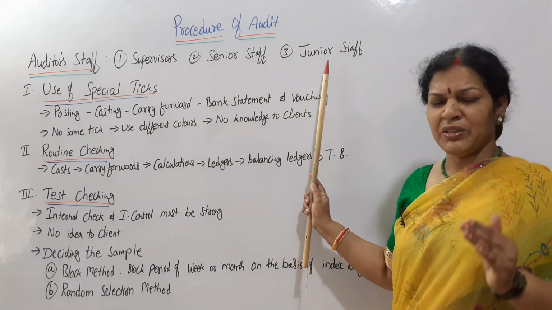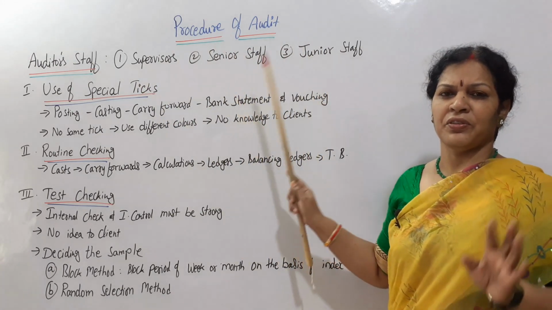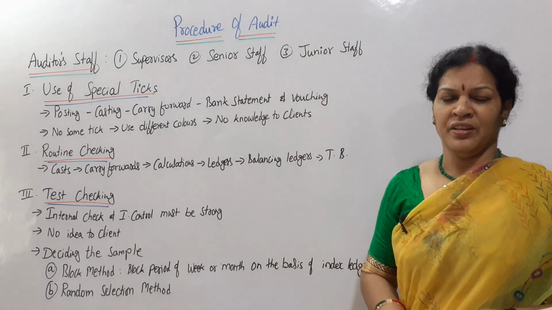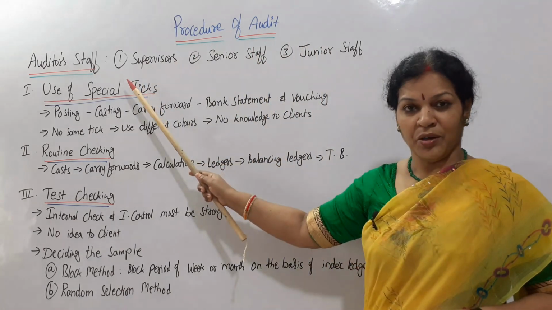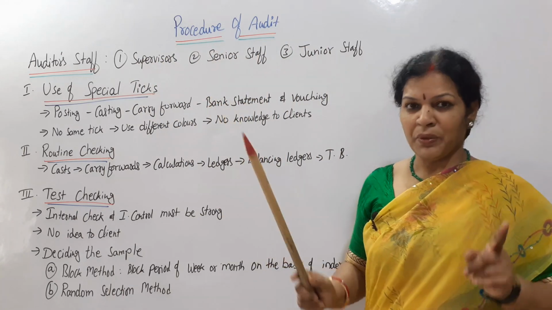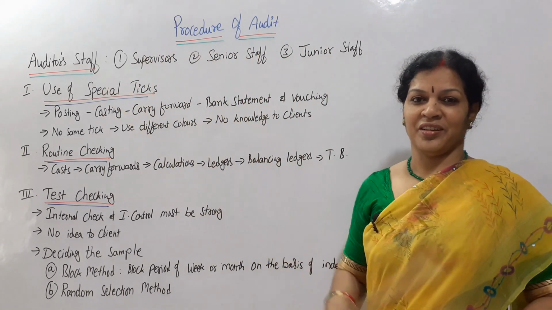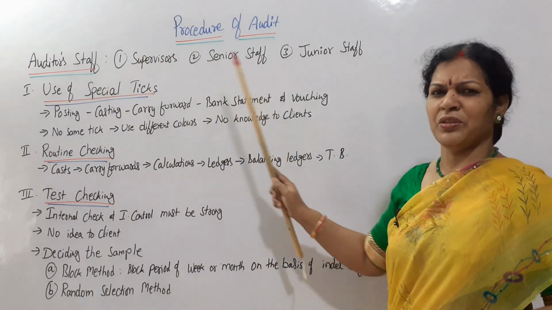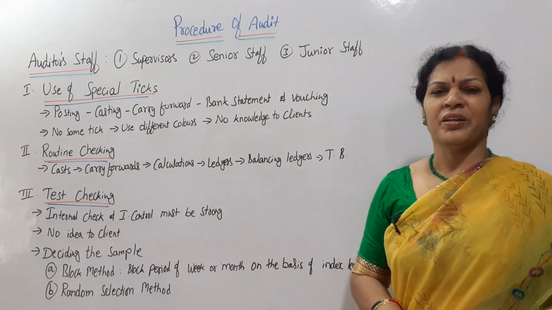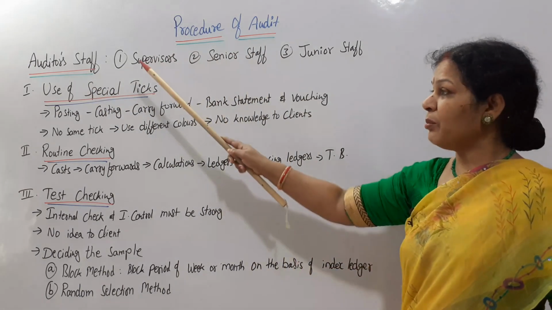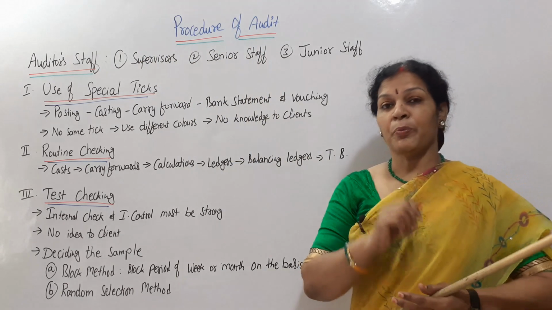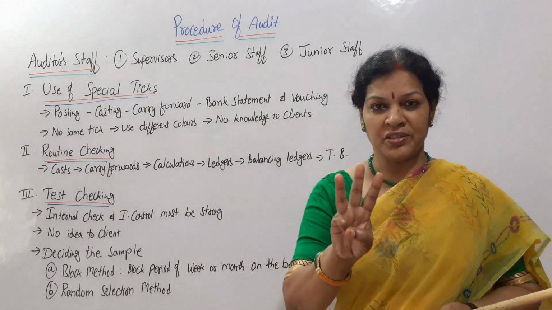Whenever junior staff get any doubt, senior staff will clarify. If senior staff get any doubt, the supervisor. If the supervisor gets any doubt, then the auditor. Sometimes senior staff can also contact the auditor directly. So this is about the auditor's staff. Now, the procedure, how to proceed: 3 points as I told you.